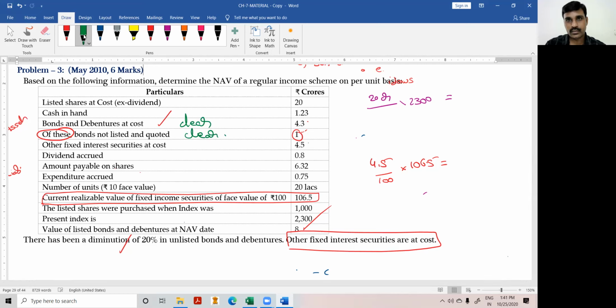The only confusing area is this point only: other fixed income securities. This is the careful area. You have to be careful in the exam. That is the only area we should be very careful about. The rest of the points are the same.